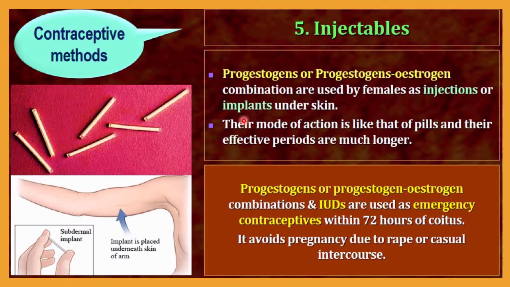Here you can see it can be implanted. This is the chip, which contains progestogen or a progestogen-estrogen combination. This may be implanted under the skin by the female. Such a method is called implantation, or implants under the skin. Here you can see the implant is subdermal, placed underneath the skin in the arm. This is a very minor operation, using very minor surgery.